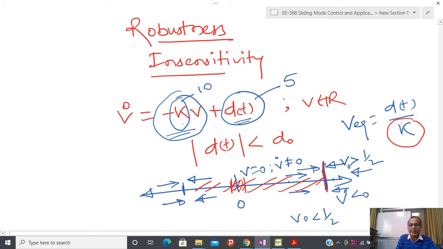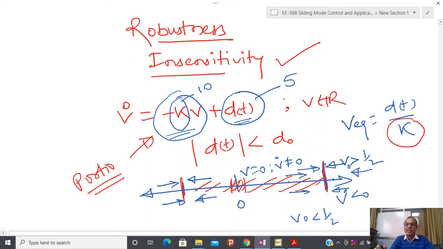That kind of control action is just proportional control. Using proportional control, I can claim that if the trajectory lives inside this region, then it is not going to escape. So I have some degree of robustness, but I cannot claim that if I am at the equilibrium point I am going to remain there. That kind of information is given by sliding mode control. I will tell you that even if dt is some kind of constant, it is possible to show that if you apply some other control action, then it is possible to remain at the equilibrium point.